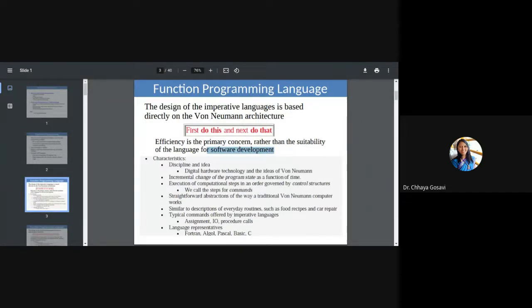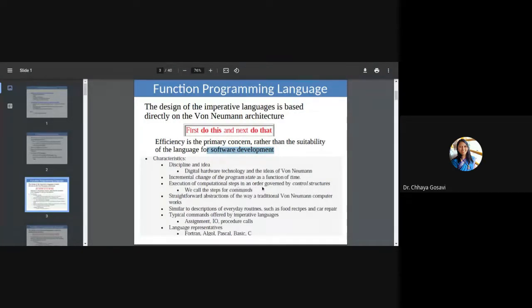We want to solve any problem with a machine, but here concentration is on hardware or machine rather than the problem or actual software development. Characteristics of imperative programming languages: discipline and idea, digital hardware technology and ideas of von Neumann. Incremental change of program state as a function of time. So you start with main, then main calls function add, calls function accept, like this. So control is flowing as per the program states. It is a function of time.